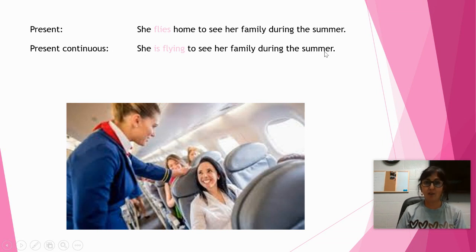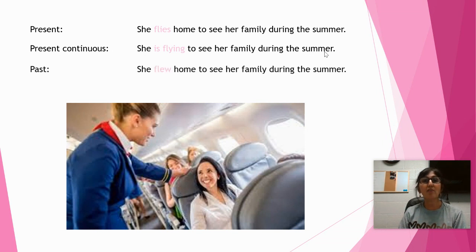Okay, now I put this slide here on purpose because the past form of fly is what? It rhymes with the word that we had before. So if the one was blue, right? The one before we had was blow, and blue is the past. So flew rhymes with that. She flew home to see her family during the summer.